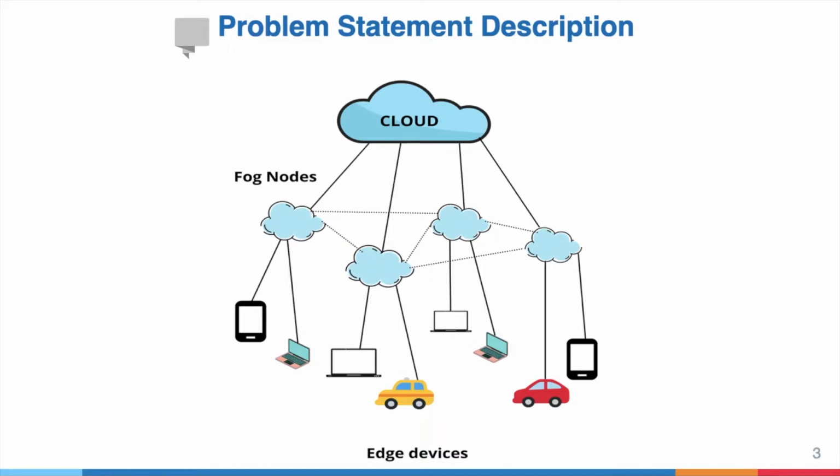Consider the situation in which an object comes in front of a car and the car needs to decide what to do. During the time it takes for the sensor to send the data and for the cloud to process it and send it back to the car, telling it that it needs to stop, there is the possibility that the car will collide due to the high latency.